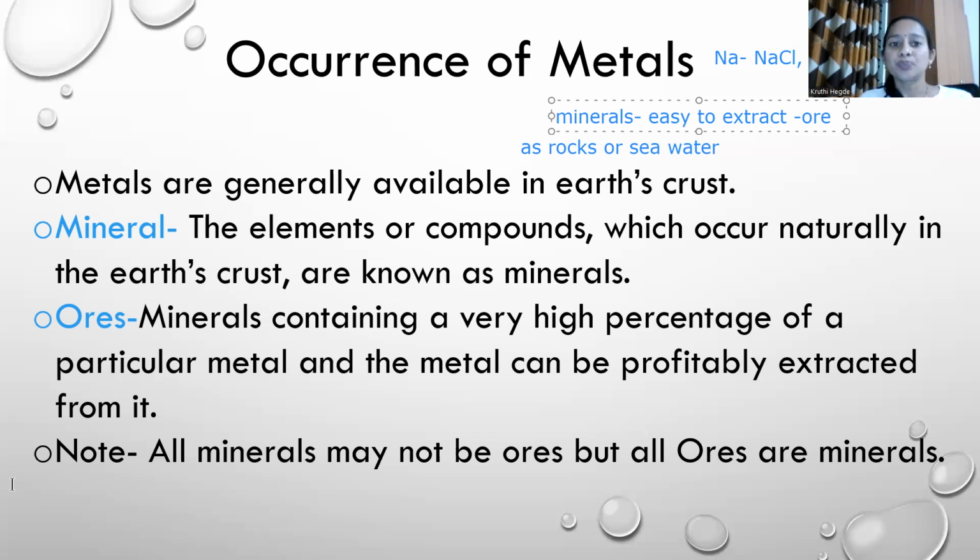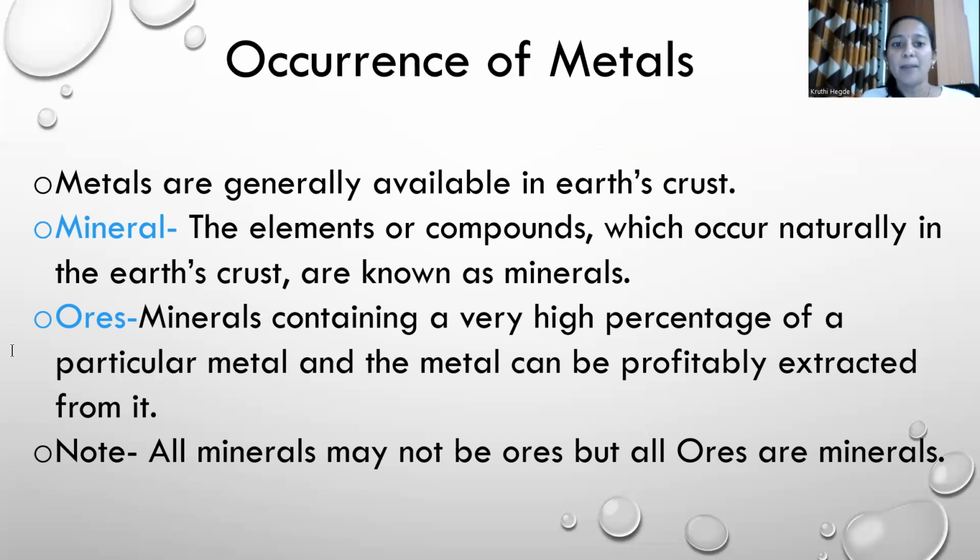So we have understood that metals generally exist in earth crust, either in rock form or in seawater. In whichever form it is available, we should extract metal from it. That process of extraction is to be understood in detail in the coming slides. This particular compound or element that contains metal is called a mineral.